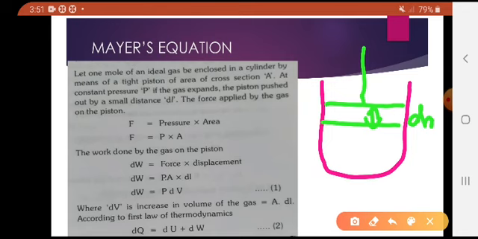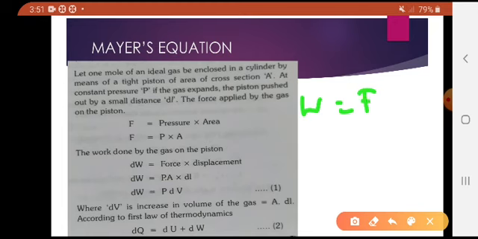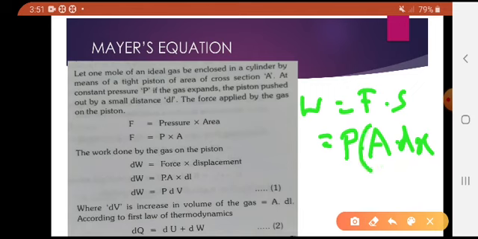Therefore work done W equals force into displacement. Force equals P into A, displacement is dx, so area into dx gives the volume. So P into dV is the work done by the piston on the gas.